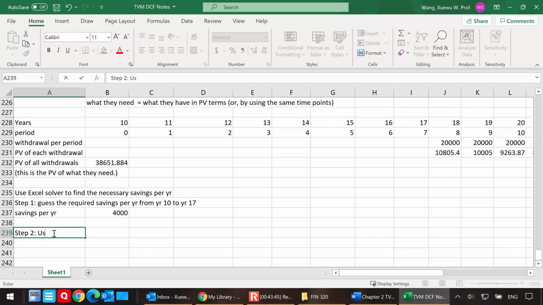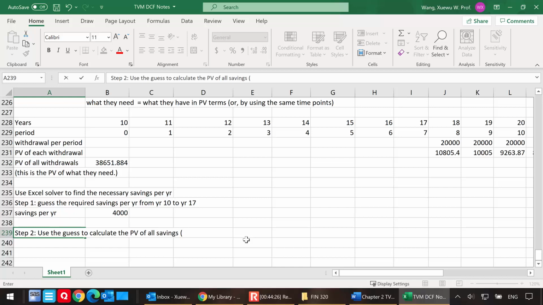So step number 2, use the guess to calculate some quantity. The quantity you want to calculate is a little confusing, because you can choose to calculate different quantities. Here, I'm going to use the guess to calculate the present value of all savings. Because remember, we want to bring both ends meet. So the present value of what they have should be equal to the present value of what they need. And we found out the present value of what they need already, so we're just going to find the present value of what they have.